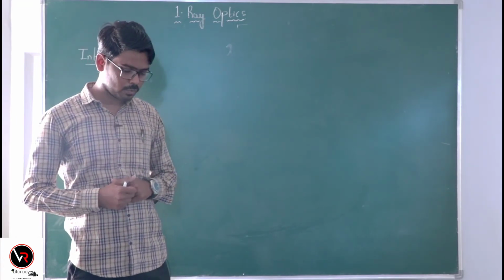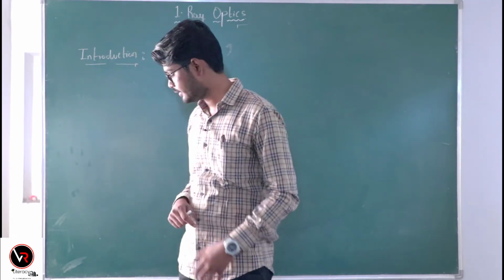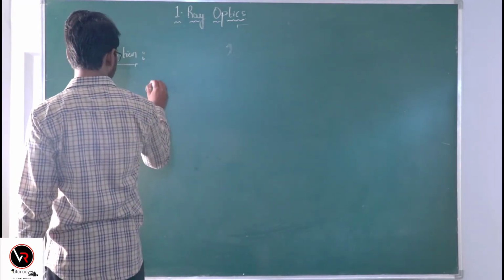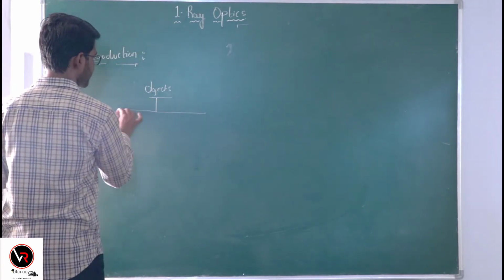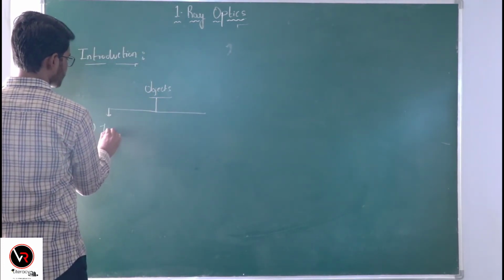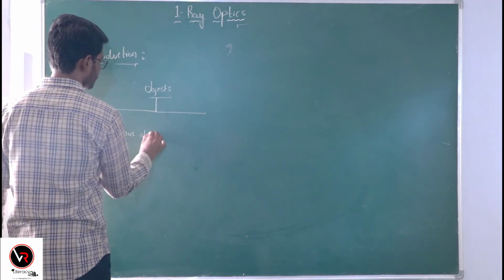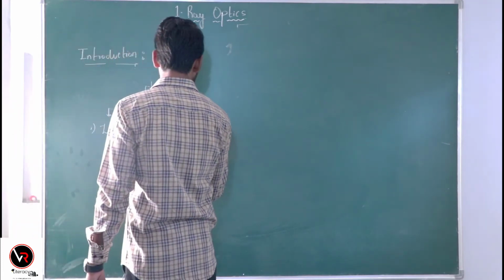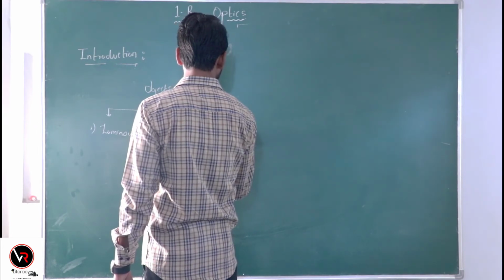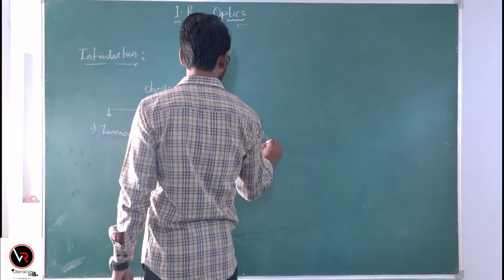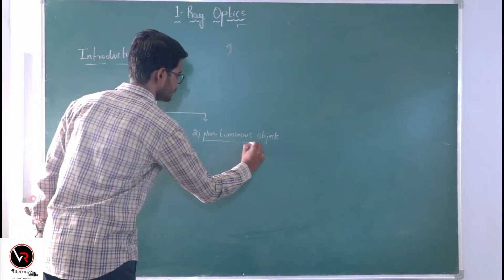Okay. So, in optics, the objects are mainly classified into two types. One is luminous objects. The objects which emit their own light are called luminous objects. And the second type is non-luminous objects. So, what are the luminous objects?